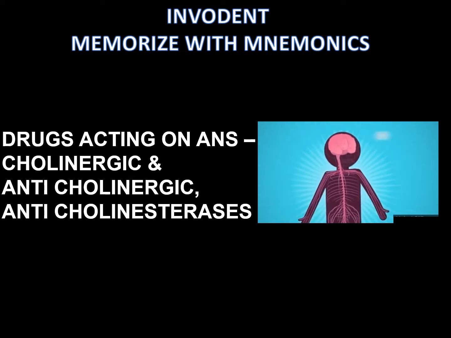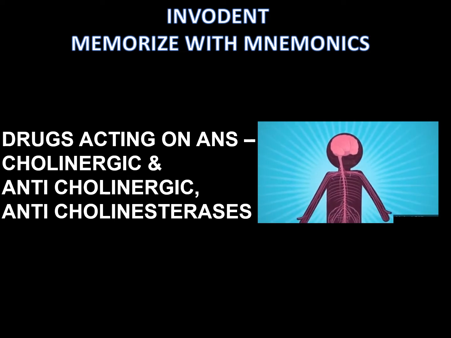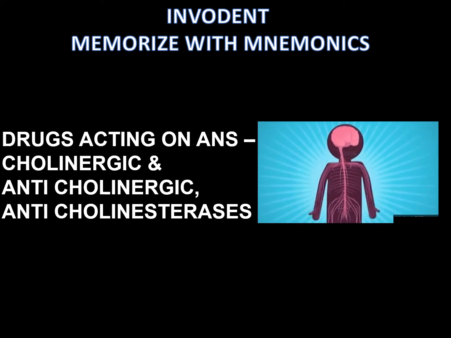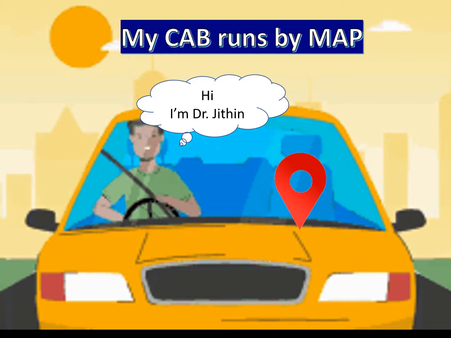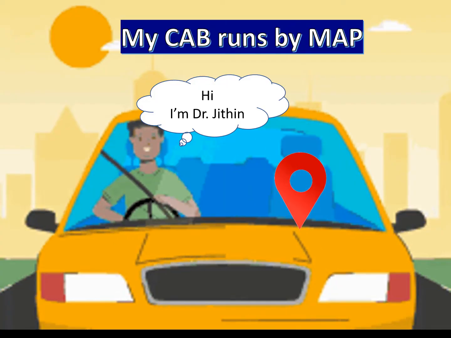Today, let's learn and memorize drugs acting on the autonomic nervous system, the classification of cholinergic and anticholinergic drugs along with anticholinesterases. So first, let us learn a small story. A story of Dr. Jitin.